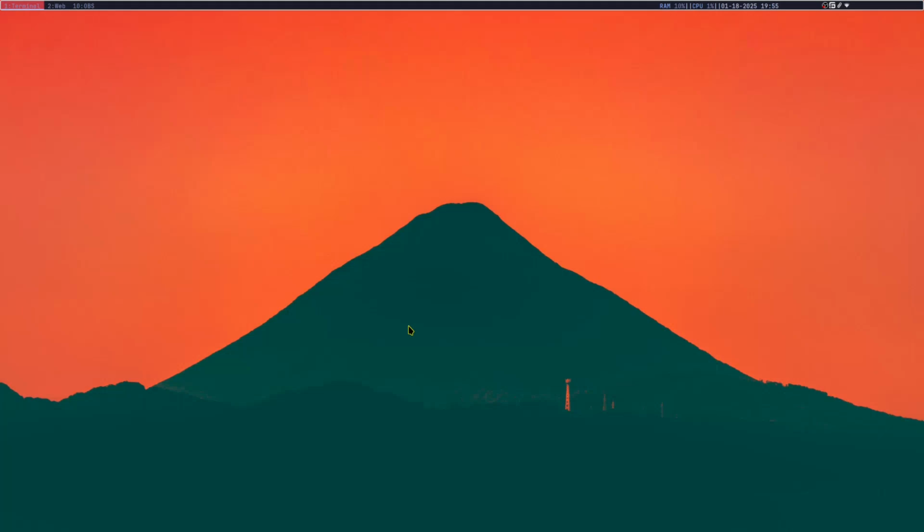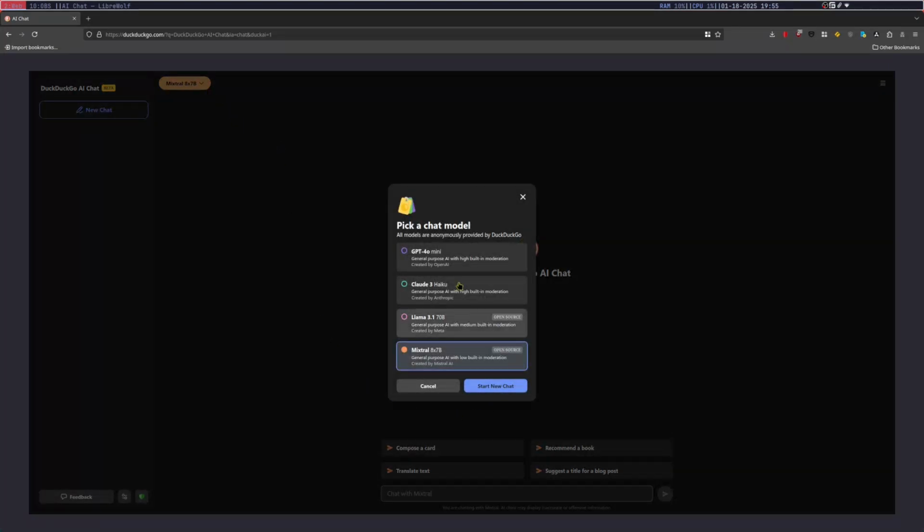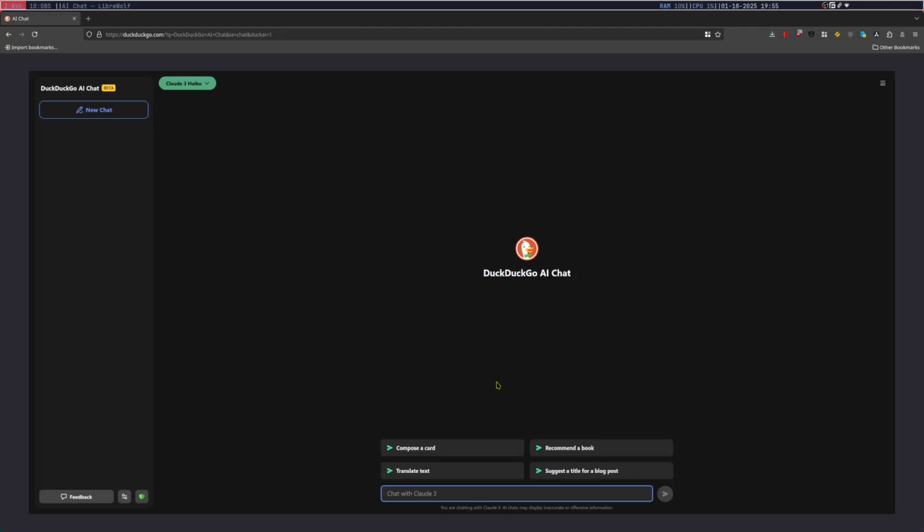For today, I wanted to take a crack at some AI chatbot prompt engineering. I am going to be using, for this demonstration, DuckDuckGo's AI chat. It is in beta right now. And actually, now that I think about it, I'm going to use one of four models here. I was doing this earlier, but I wasn't really happy with the results. Let's actually use Claude. I do like Claude pretty well.